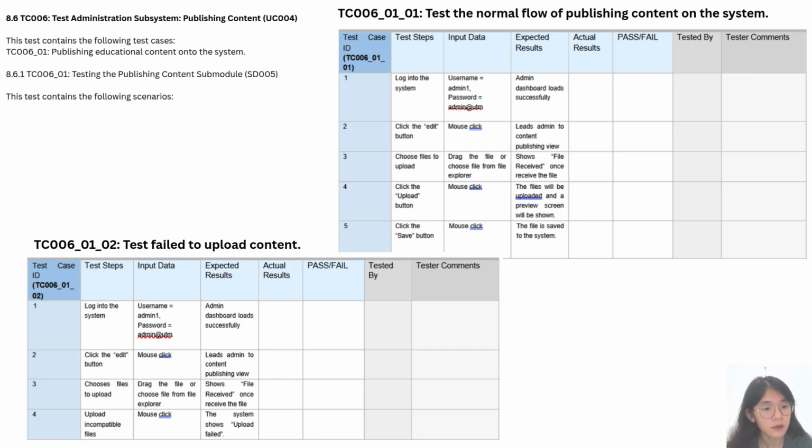Next, for the next scenario, in order to test failure to upload content, first we log into the system by using the admin account, and after logging in successfully, we click the edit button and this will lead us to the content publishing view. Then we choose the file to upload, and if the system receives the file, then it will show the file received message. And we upload the incompatible files and the system will show upload failed. And that's all for test case 006.